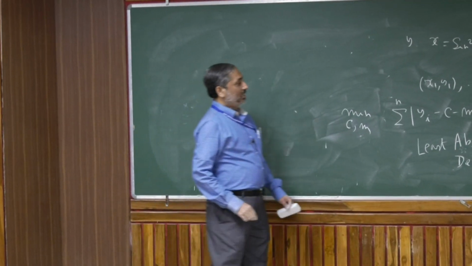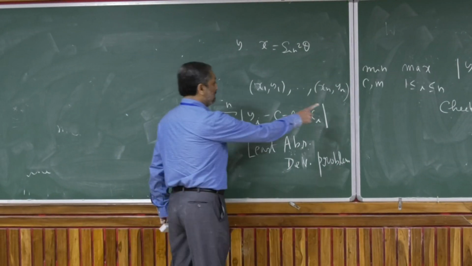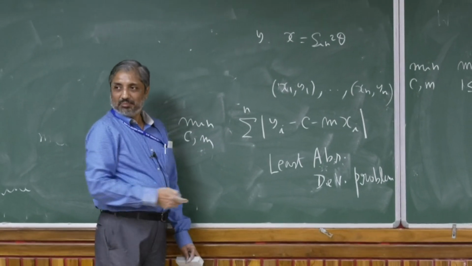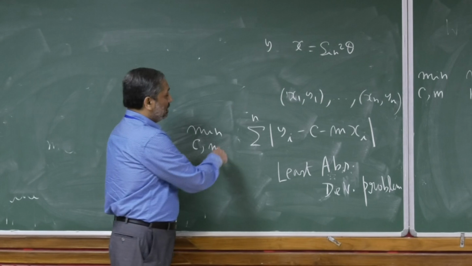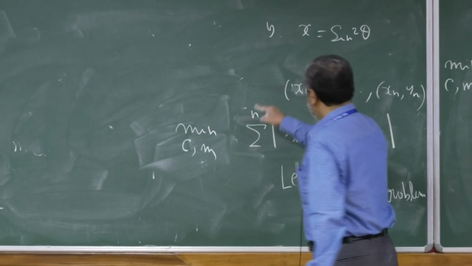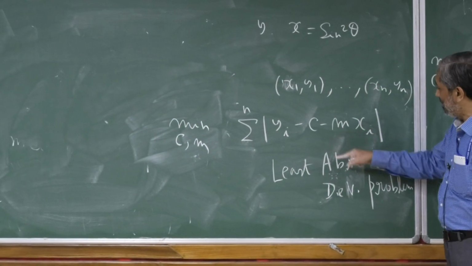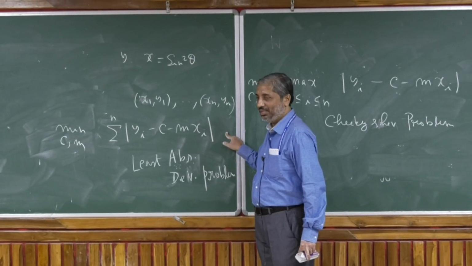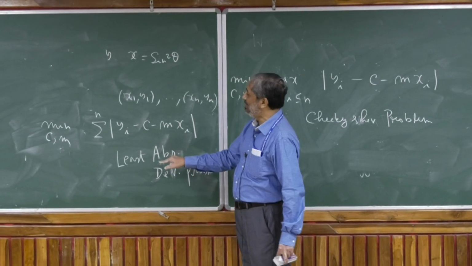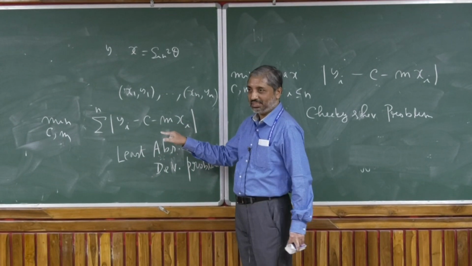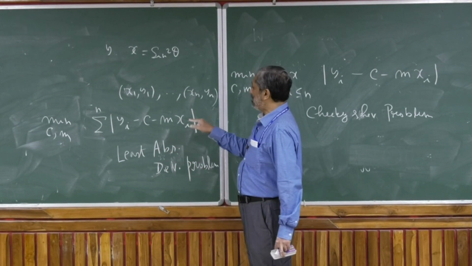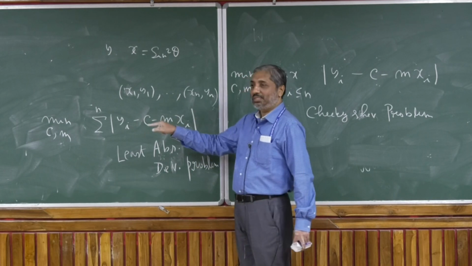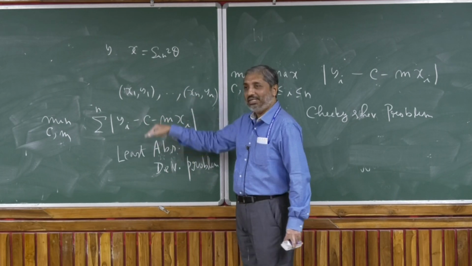See, here as well as in least square, whether I put a 1 by n here or not, it doesn't matter, right? Because that's a fixed constant. So if I put a 1 by n here, then it is not the sum of absolute deviation, it is going to be the average of absolute deviation that you minimize, okay? So this problem is equivalent to minimizing the average of absolute deviations. Or if you have the least square problem, then it is equivalent to minimizing the average of the squared deviations.